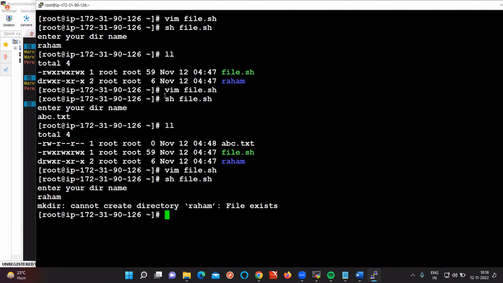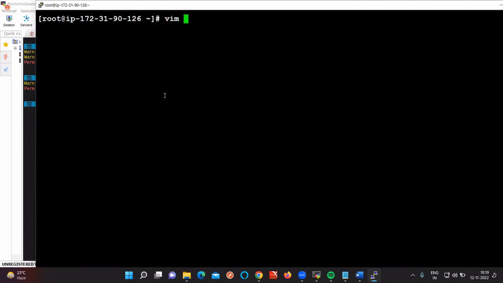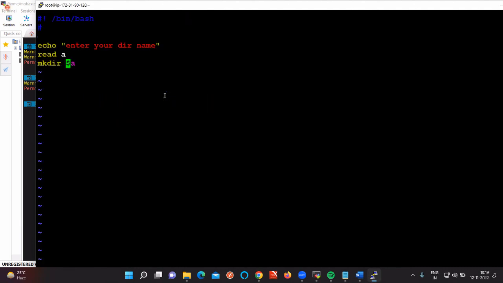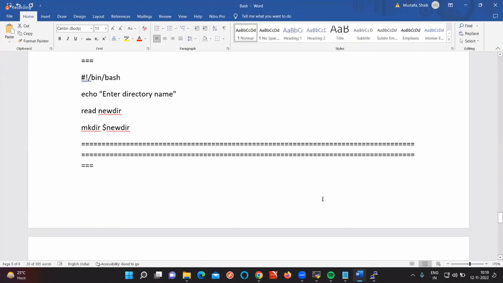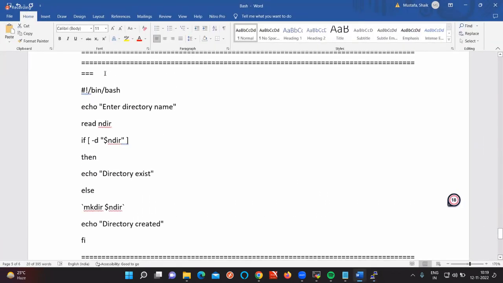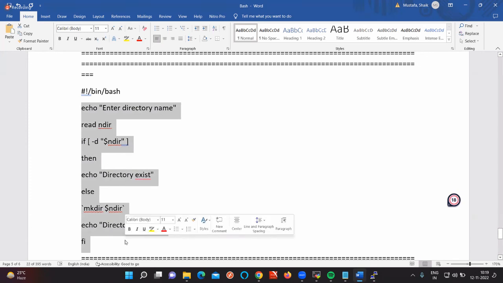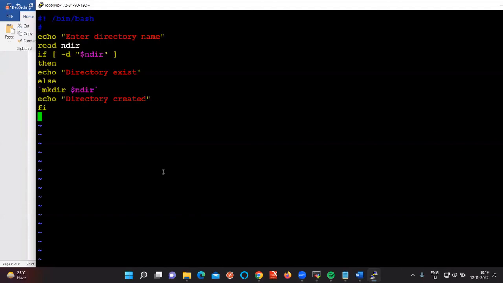So for that purpose, we can use a troubleshooting technique. We can use an if condition and check whether the directory name Raham exists or not. If it does not exist, we are going to create it. Clear? So for that, we are going to use a script. It is a simple script only. Go to here, and here we have a script. I will explain what exactly this script is meant for. First of all, it is going to print, enter directory name.